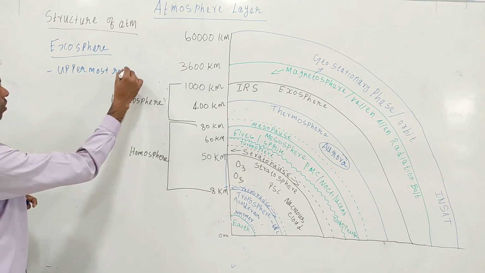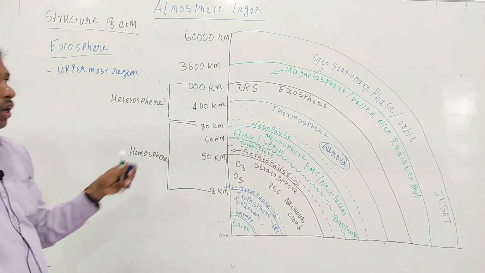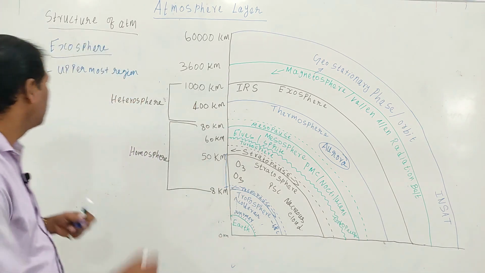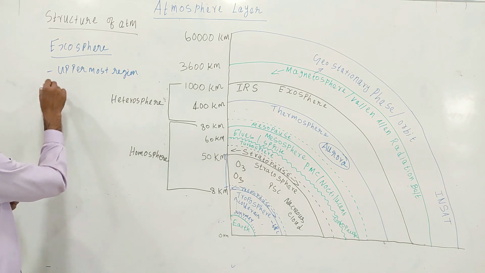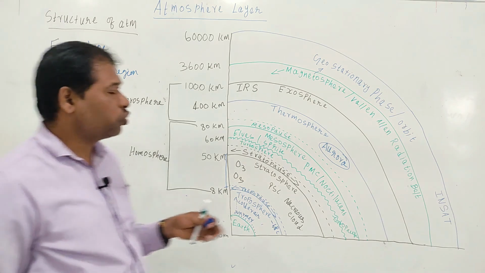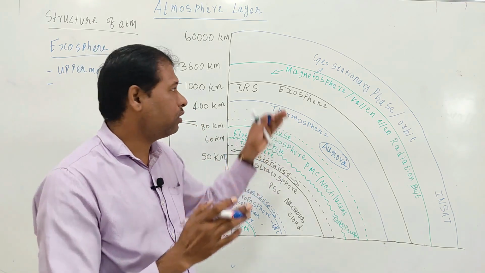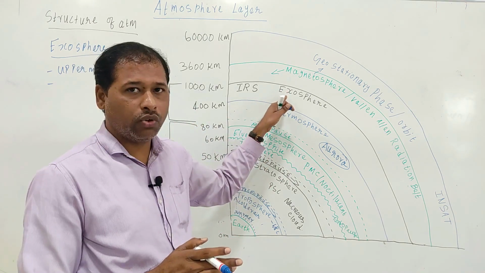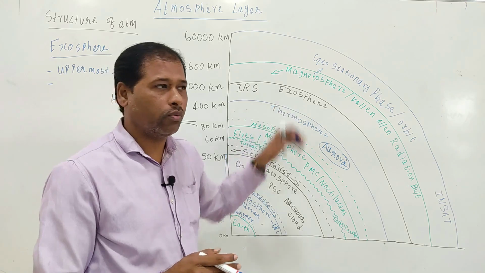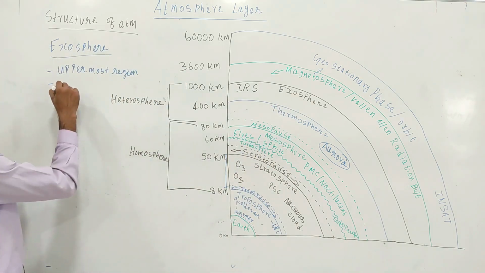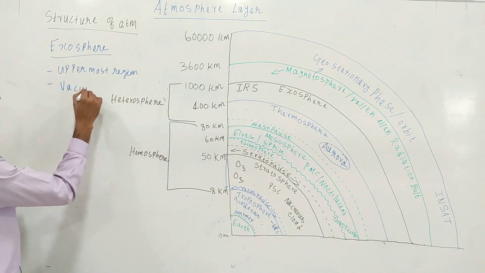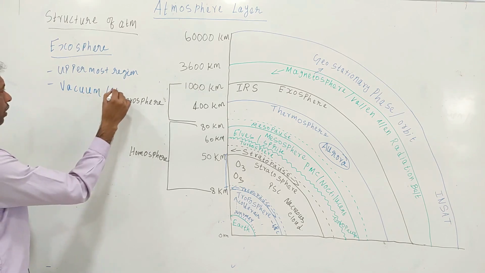The uppermost region of the atmosphere layer. This exosphere is just like a vacuum. It gradually fades into vacuum, so you can say it is a vacuum layer also.